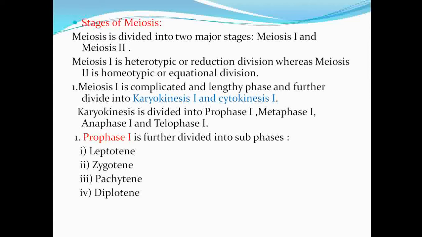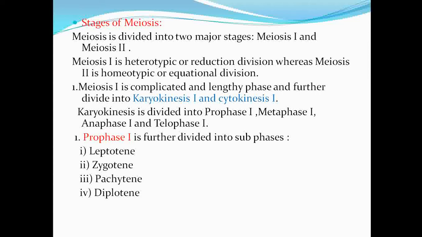Meiosis 1 is further divided into karyokinesis 1 and cytokinesis 1. Karyokinesis is divided into the phases prophase 1, metaphase 1, anaphase 1 and telophase 1.